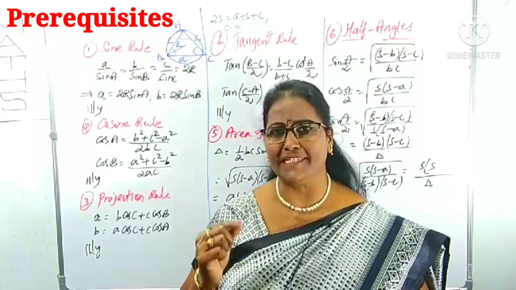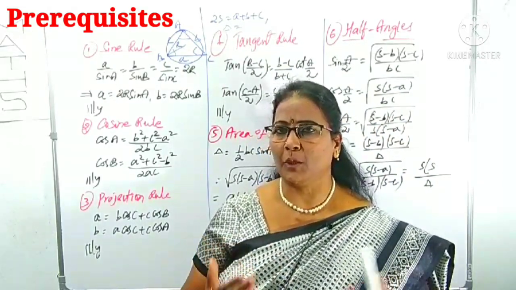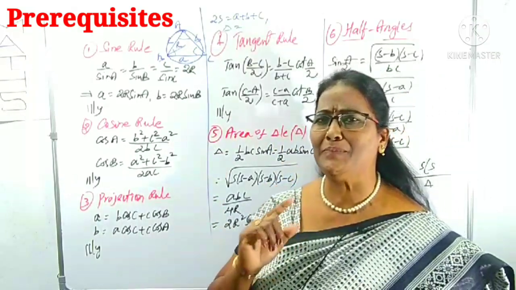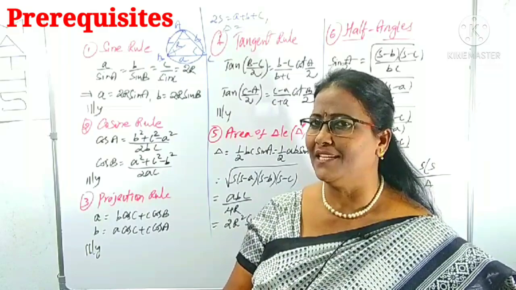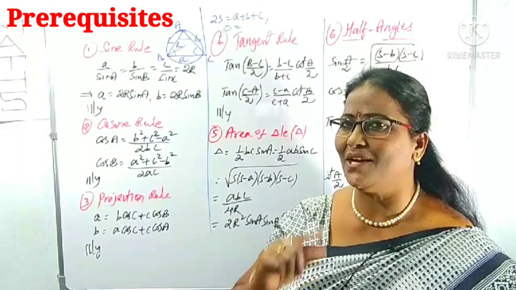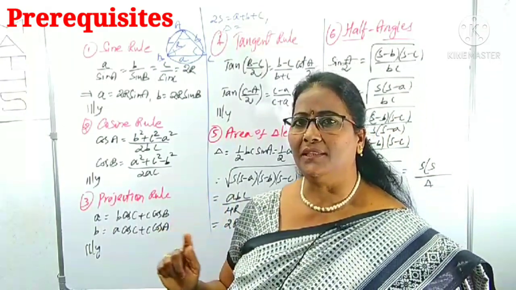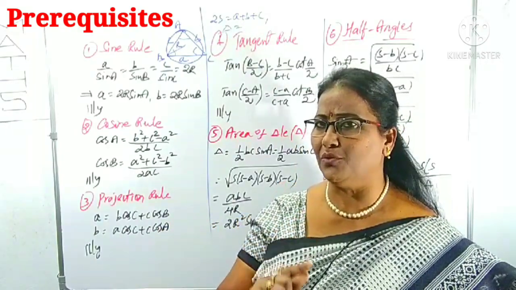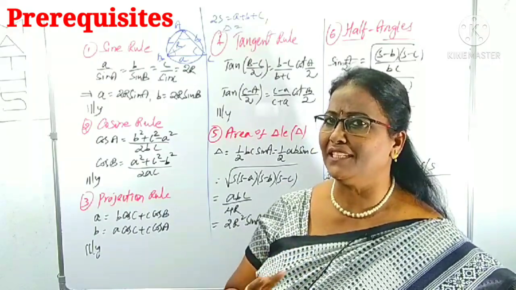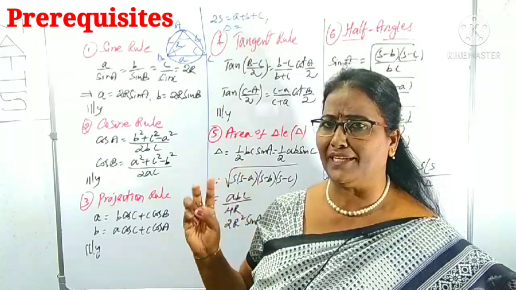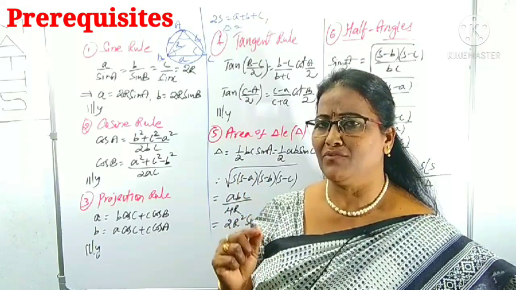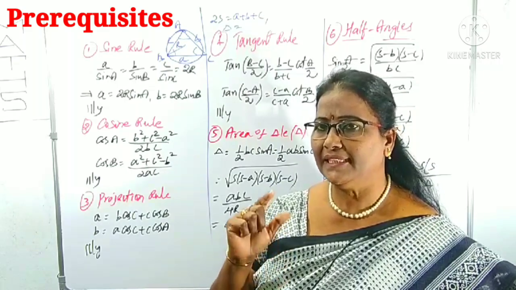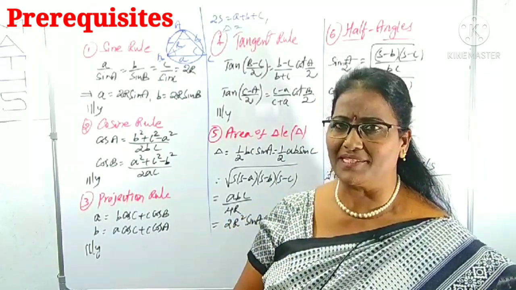First you have to know the terminology. After that, you have to know the properties, the various rules. You have to recollect them in a simple, easy way. There is no difficulty at all, guys. Just concentrate on the various rules. If you know one formula in one rule, you can recollect the remaining 2 formulas sequence-wise, because a triangle has 3 parts, sides and angles, all 3 are there. That's why in each rule there are 3 formulas.